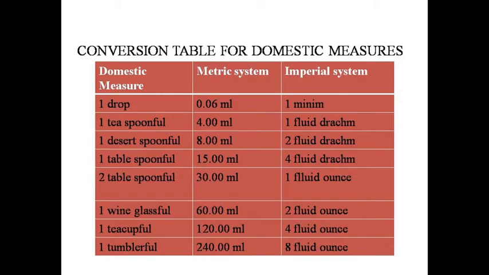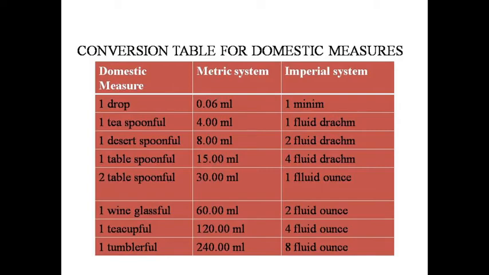Next, conversion table for domestic measures. Domestic measure, metric system and imperial system. In domestic measure, 1 drop is equal to 0.06 ml in the metric system and 1 minim in the imperial system. Likewise, 1 teaspoonful is equal to 4 ml and 1 fluid drachm. 1 dessert spoonful is equal to 8 ml and 2 fluid drachm. 1 tablespoonful is equal to 15 ml or 4 fluid drachm.